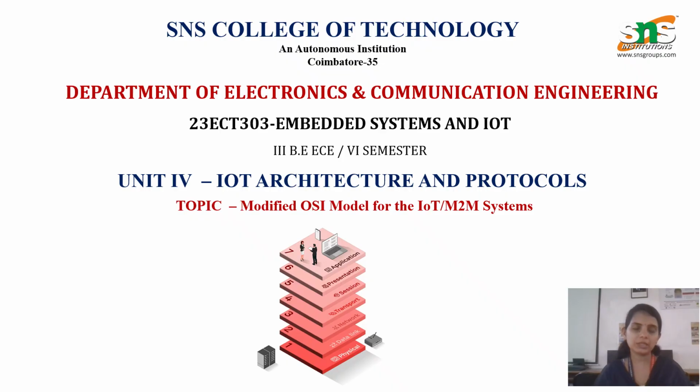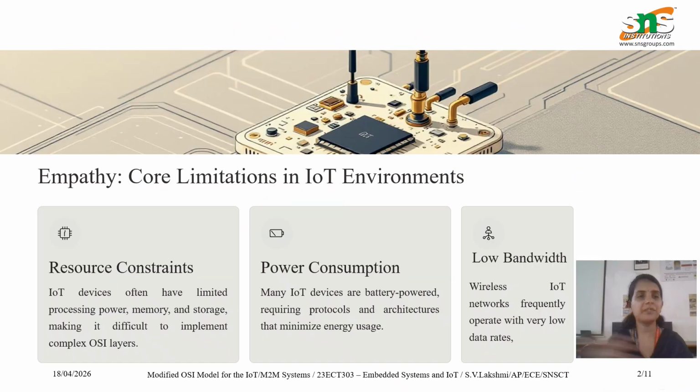And the topic which I'm going to discuss today is the modified OSI model for IoT machine-to-machine systems. The main feature of this modified IoT OSI model is layer merging. The 7 layers are merged, so that merging will reduce the complexity. So modified in the sense the 7 layer protocol model has been merged and reduced. It supports low power devices. It enables real time communication, and also it integrates with cloud and analytics and adds a business intelligence layer as well.